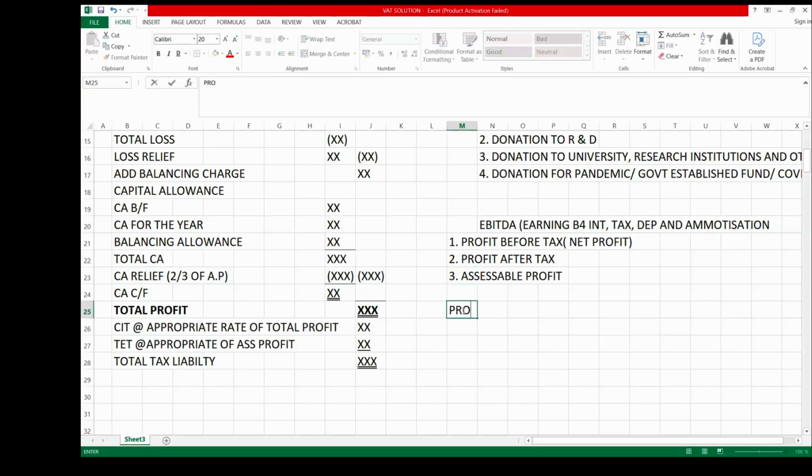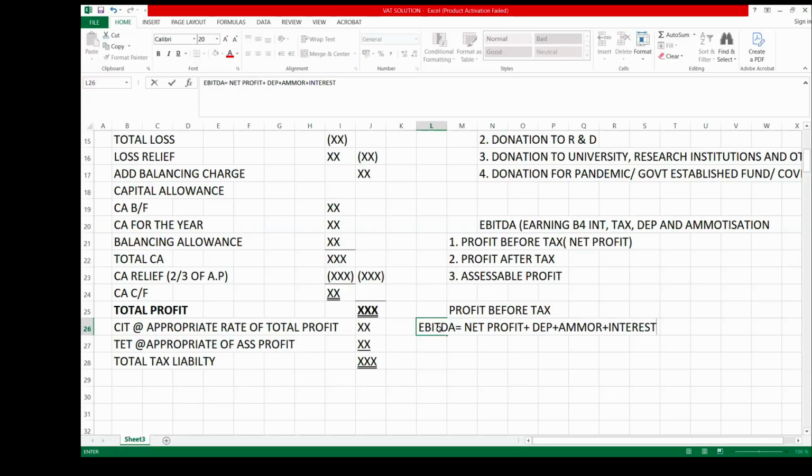Where the examiner gives you profit before tax, EBITDA will simply be net profit, that profit given to you, plus depreciation plus amortization plus interest.